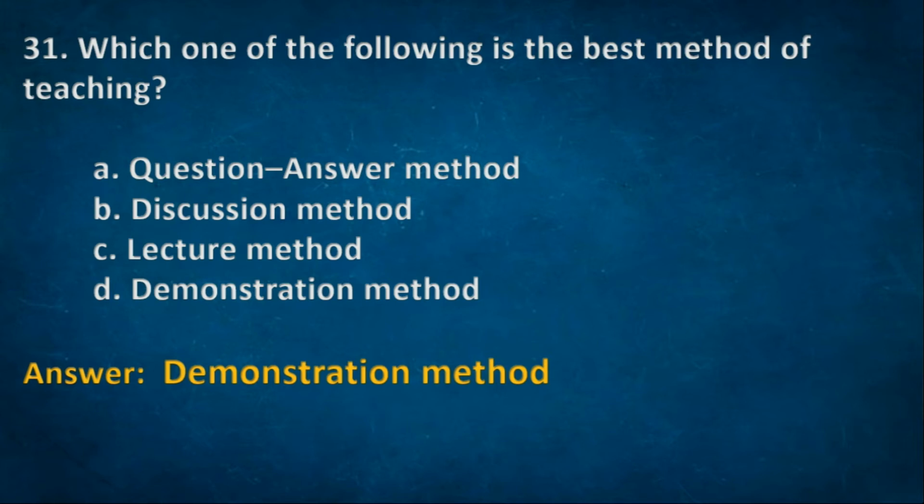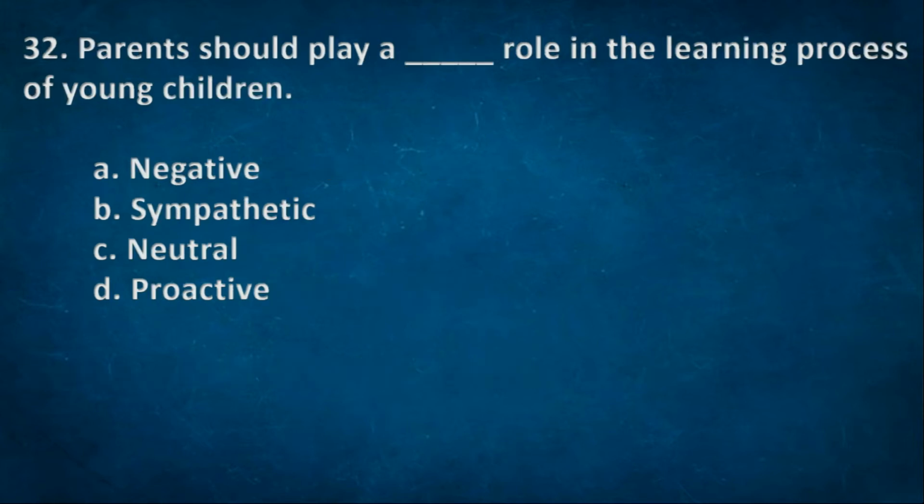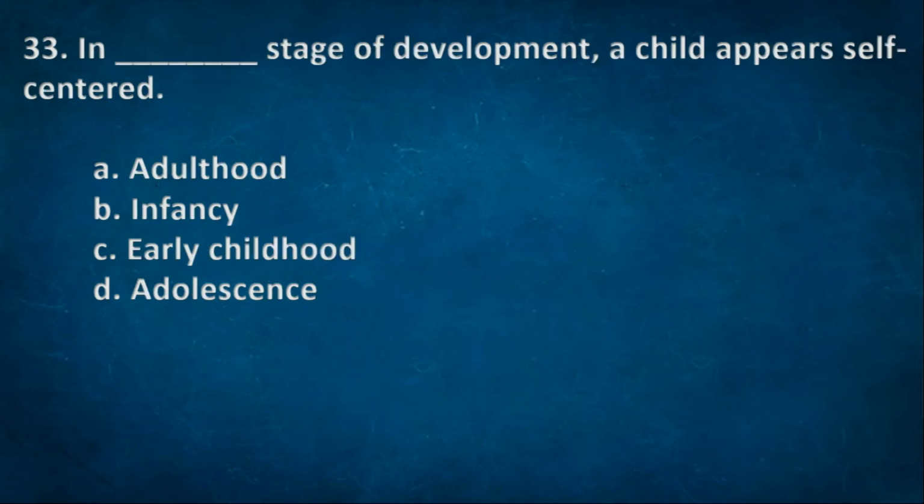Next one. Parents should play a dash role in the learning process of a young child. Options: A. Negative, B. Sympathetic, C. Neutral, D. Proactive. Right option D. Proactive. Next one. In dash stage of development, child appears self-centered. Options: A. Adulthood, B. Infancy, C. Early childhood, D. Adolescence. Right option B. Infancy.